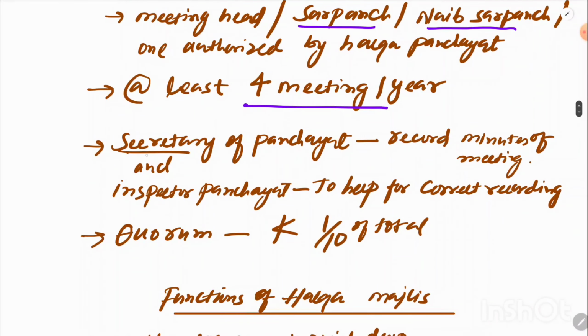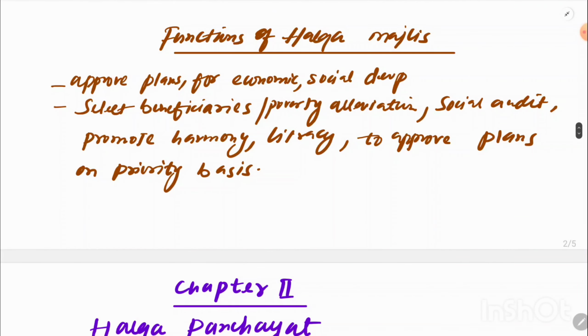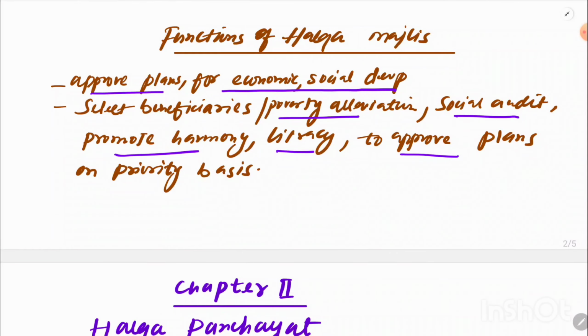There has to be a secretary of panchayat to record the minutes of the meeting. Whatever meeting is going on, the secretary of panchayat records it, and to help him there has to be an inspector panchayat, who helps in the correct recording of the meeting. Again, the quorum should not be less than 1/10 of the total membership. The functions of halka majlis are to approve the plans for social and economic development, reduce poverty, conduct social audit, promote harmony, promote literacy, and approve the plans of the governments on a priority basis. I hope you understood this.